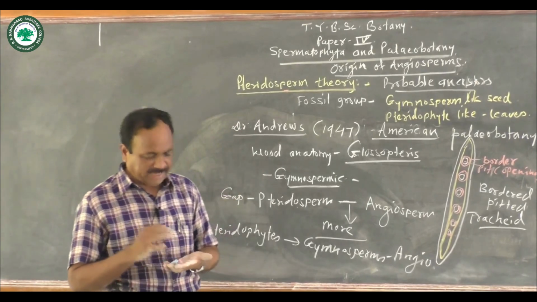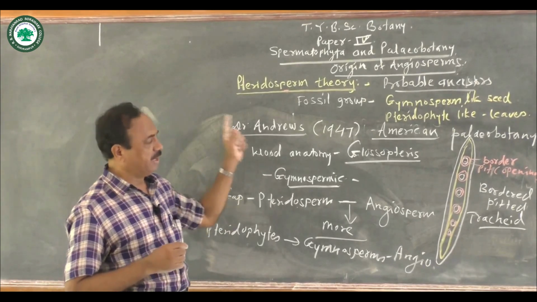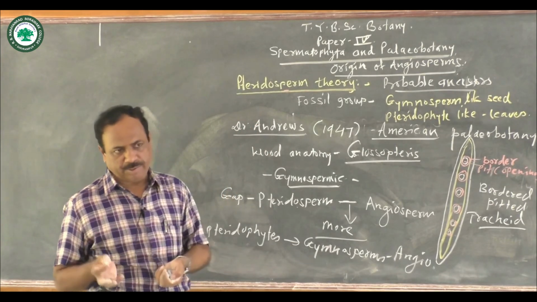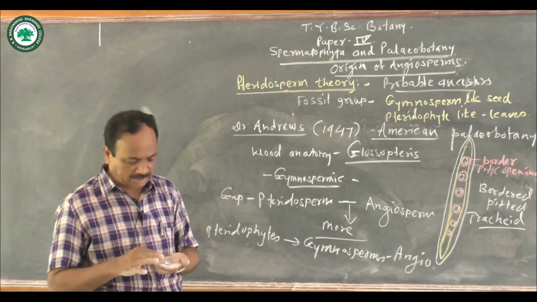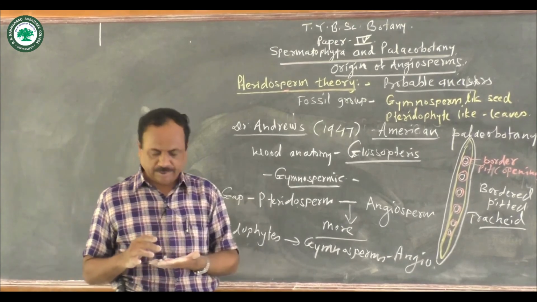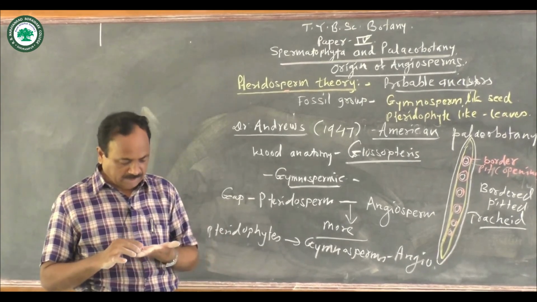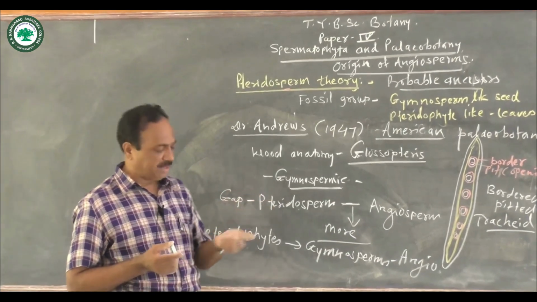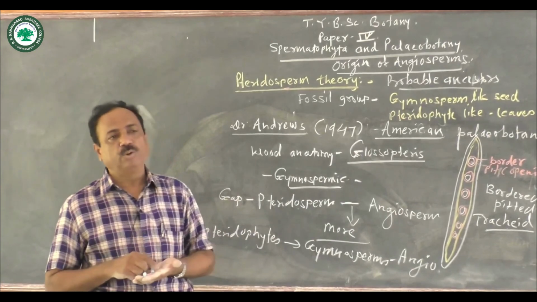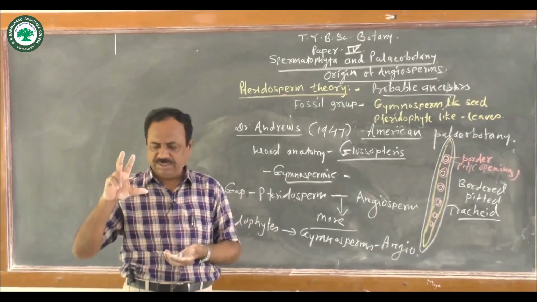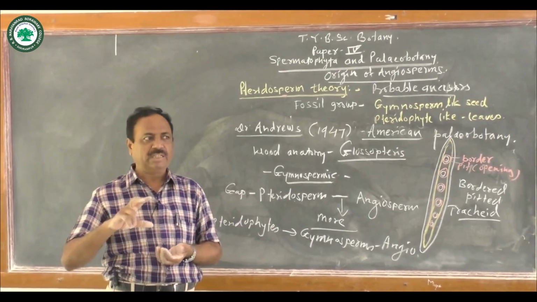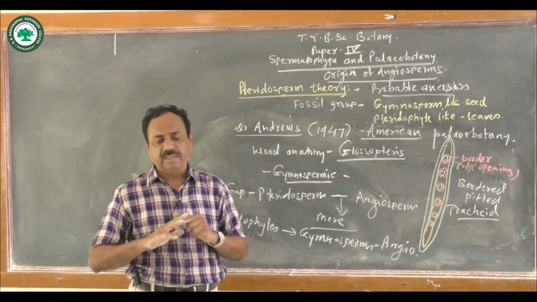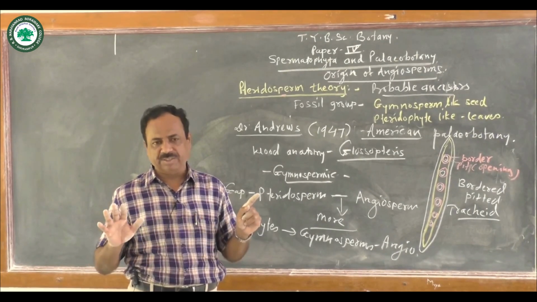So this pteridospermic group developed in the Devonian period of the Paleozoic era. Later on, it became dominant in the Carboniferous period, and then it became extinct in the Lower Triassic period. In the Lower Triassic period, this group completely vanished from the Earth's surface.